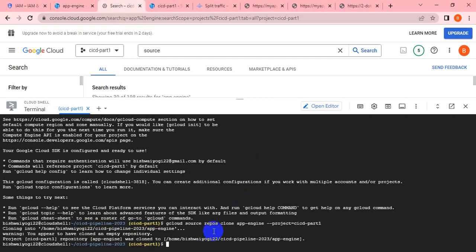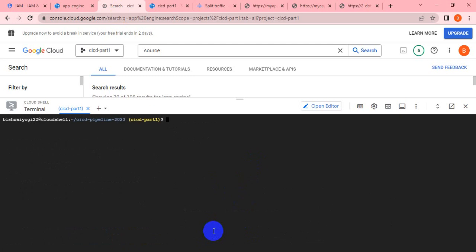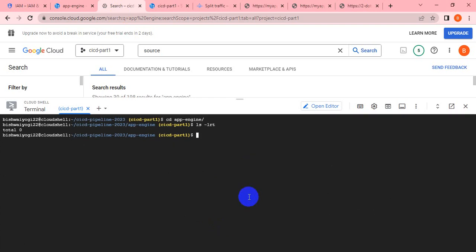Okay, yeah, so this repo has been cloned here. So cd engine, yeah. So you can see there are no files or my code here. So what I'll do, whatever code I was using to deploy the App Engine, I can copy the same source code here.